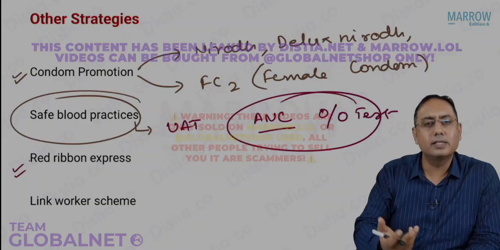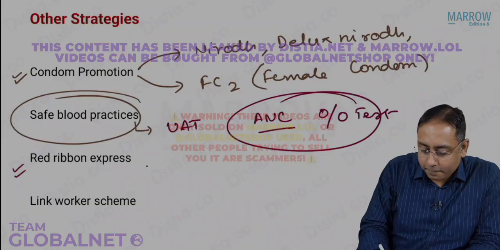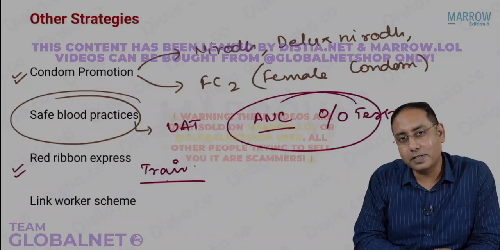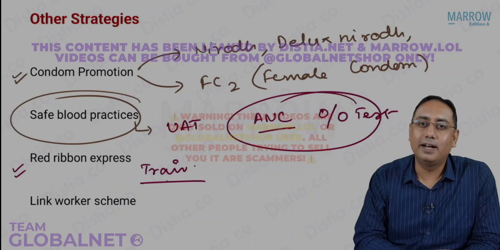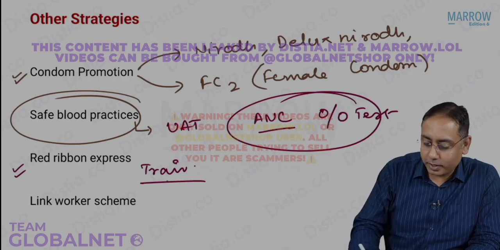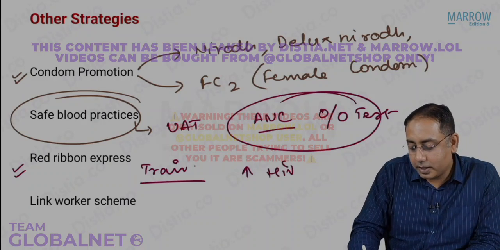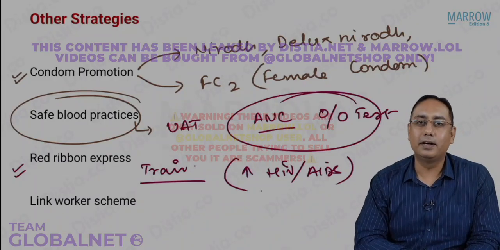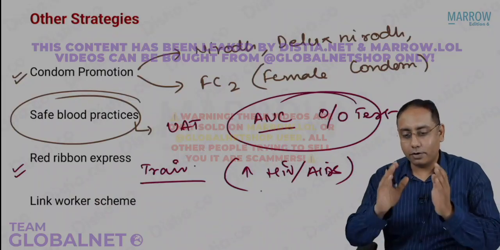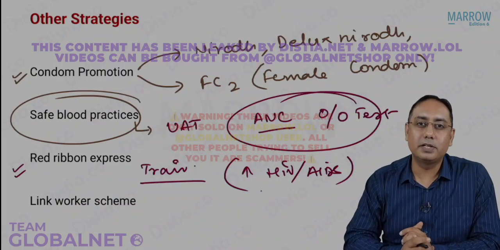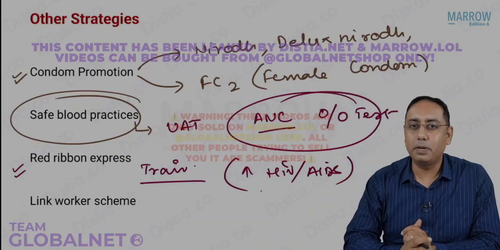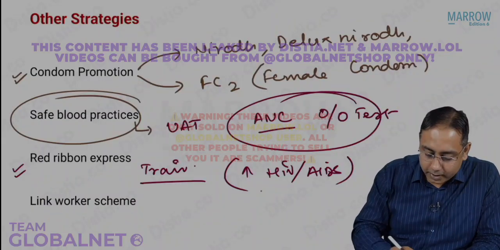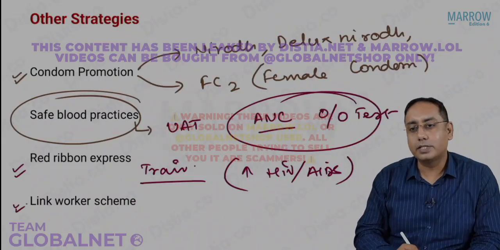Next MCQ, what is this Red Ribbon Express? It is a big train. It is a very beautiful train. I would say that we always love to go to the Red Ribbon Express whenever it is in my city. And this Red Ribbon Express is going to promote HIV and AIDS awareness across the country. It has a good amount of budget, and a lot of decorations are there, a lot of brochures, information, health education material. So the people do come to the Red Ribbon Express, and it travels across the country to spread HIV awareness. Next, what is this link worker scheme?